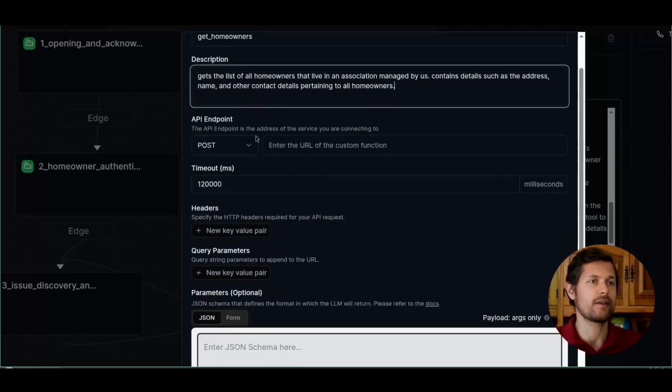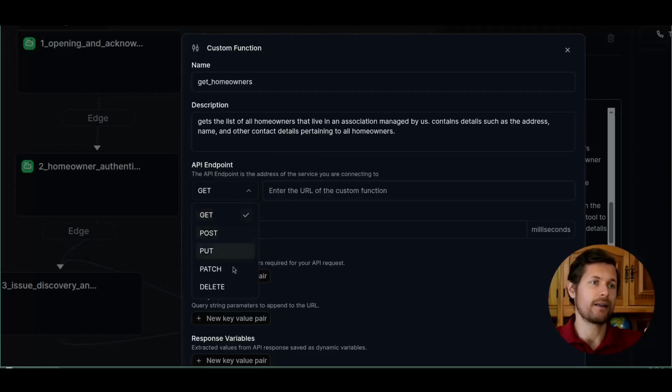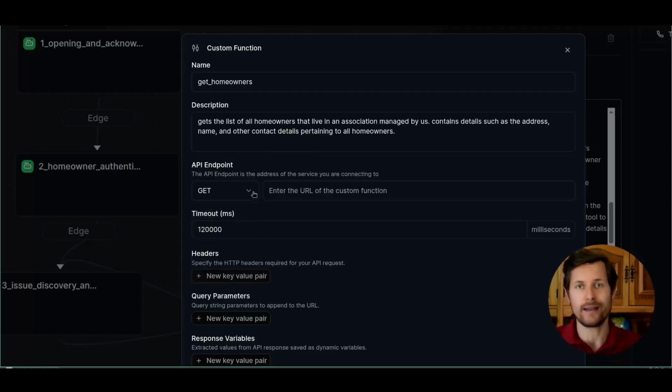And now this is the interesting API endpoint. I need a get request. What is a get request? I will tell you in a second. There's get request, post request, and obviously a few others, but for our purposes, the two. Get means I read data from Airtable. Post means I write data to Airtable. For example, I create a ticket, as we'll see in a bit.